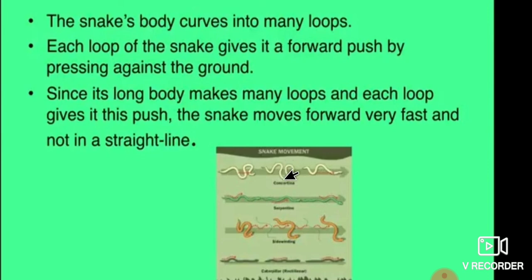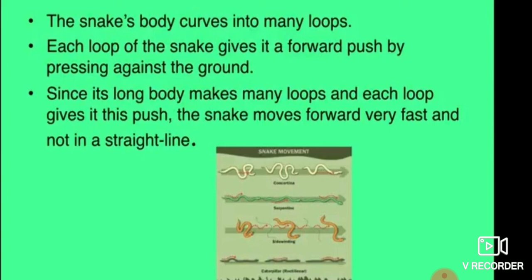In this way, movement of the snakes takes place. Each loop of the snake gives it a forward push by pressing against the ground. Snakes move on the ground by looping sideways.